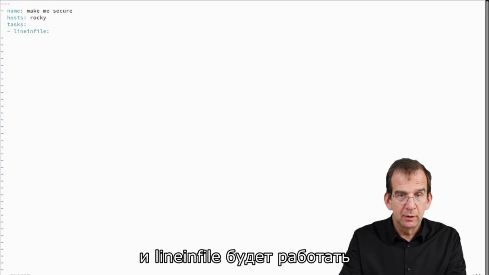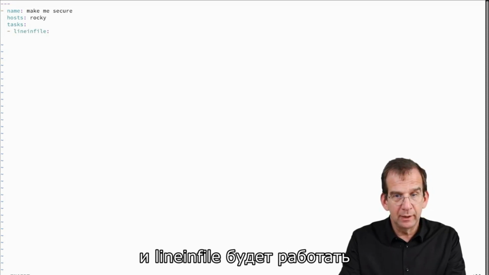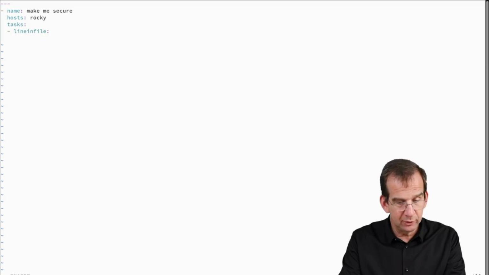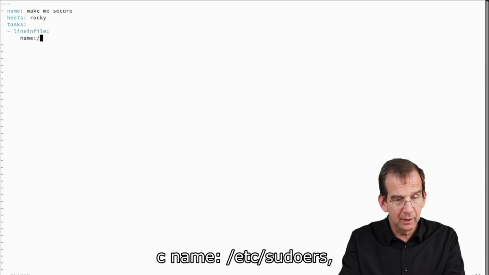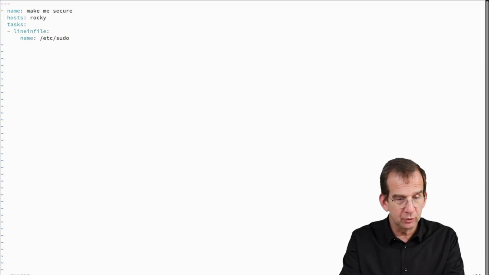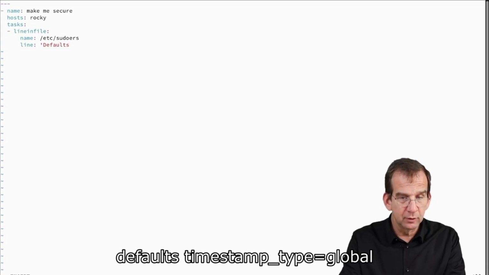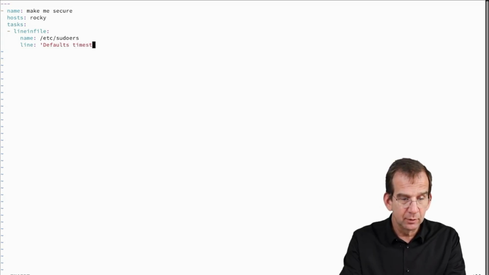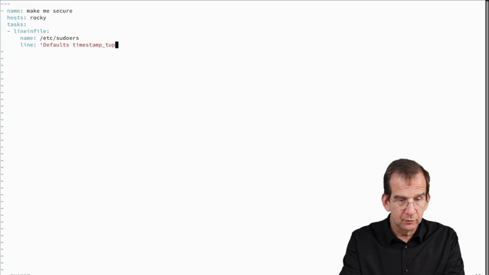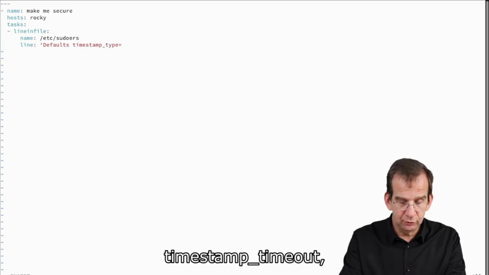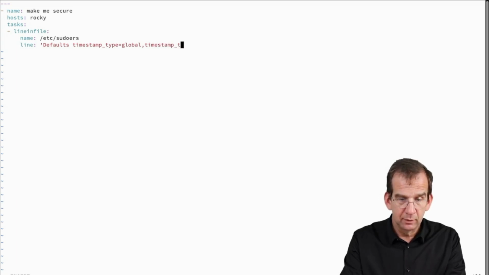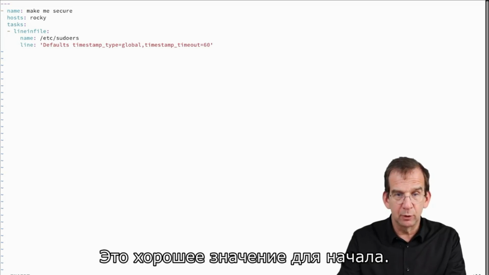Lineinfile is going to work with the path /etc/sudoers, and the line is Defaults timestamp_type=global, and timestamp_timeout=60. That's a nice value to start with.